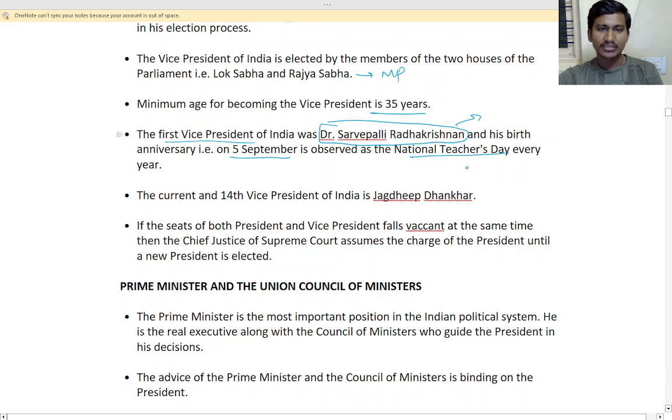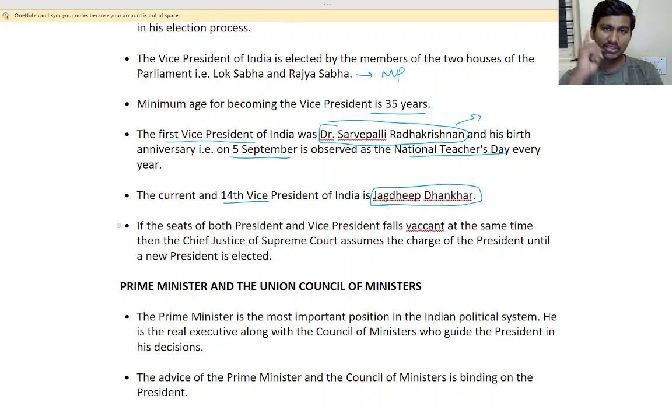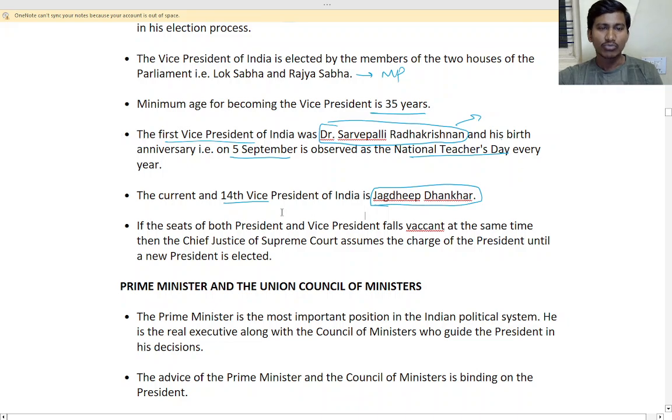So who is the current 14th vice president? Jagdeep Dhankhar. Remember this, they will mainly ask this one. Jagdeep Dhankhar is the vice president.